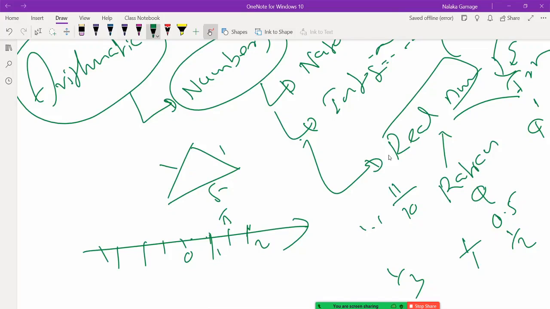Right? So that is what we need, that confidence.